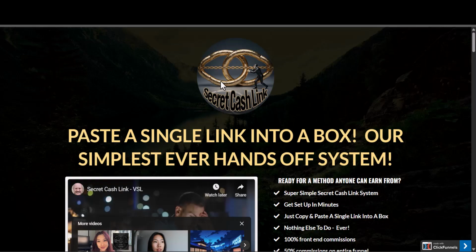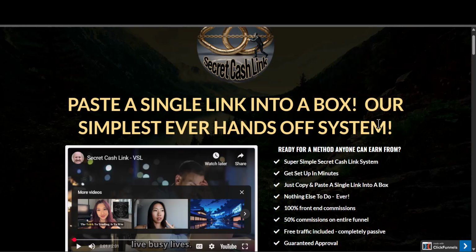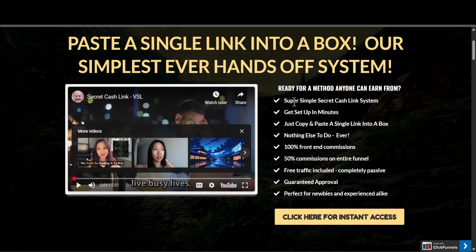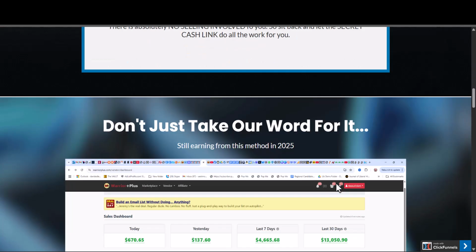So this is an offer that I would say is bad, right? The best example of a bad offer, of an offer that we can call a shiny object. So the name of this product is Secret Cash Link. Paste a link into a box, our simplest ever hands-off system. Ready for a method anyone can learn from. Super simple cash link system. Get set up in minutes. Copy and paste link into a box. Nothing else to do. Nothing else to do ever. Free traffic also included. Like wow, you just buy this product and you can get rich quick. That's what it says, right? I don't even need to read the rest of the page here, right?